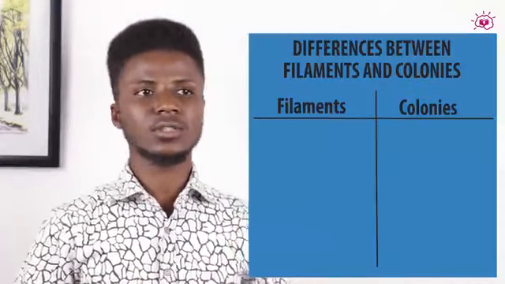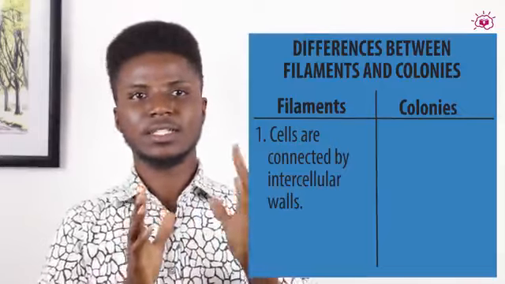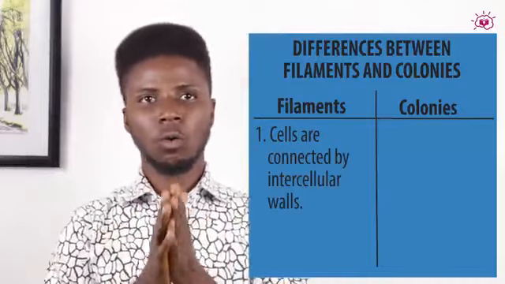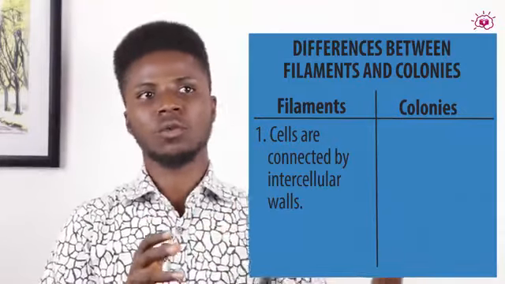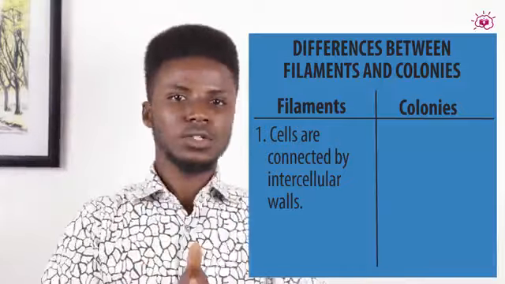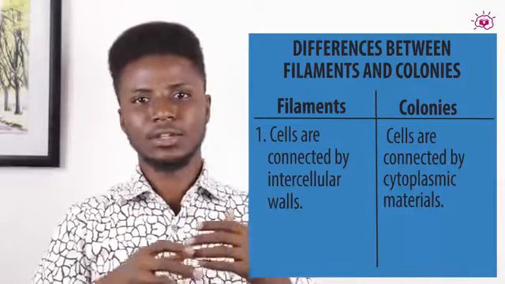So we're going to move to a question immediately. That question states, differentiate between filamentous and colonial cells. Now that is a typical WAEC theory question. The first thing you note about a filamentous cell differentiated from a colonial cell is that the cells are connected together by an intercellular wall. Between the cell wall of one and the cell wall of another, they have this wall that joins them together. While in the colony, they don't have such a structure. Rather, they are joined together by